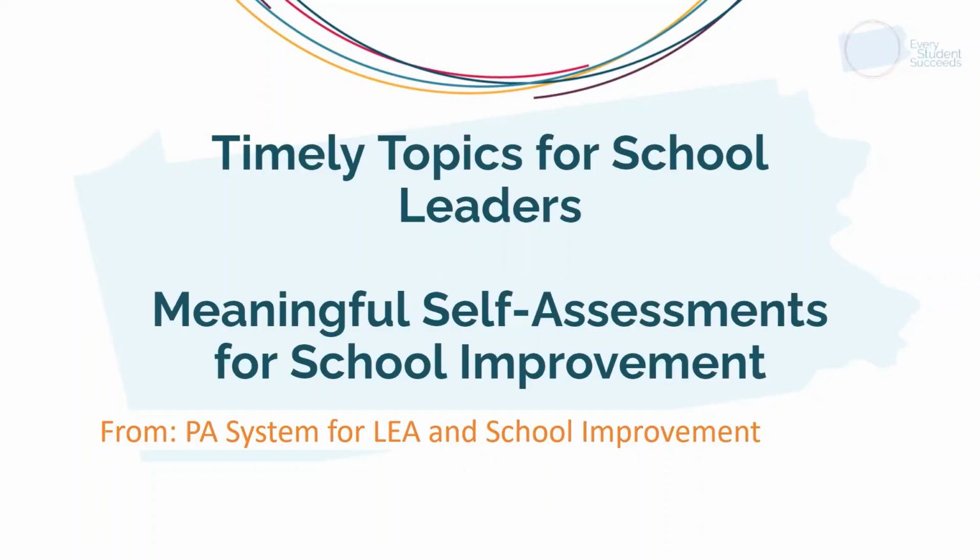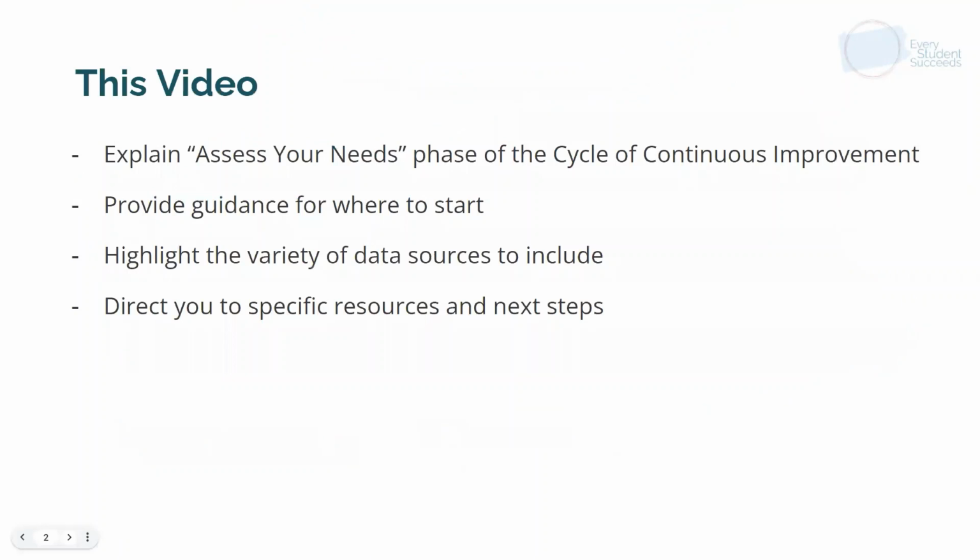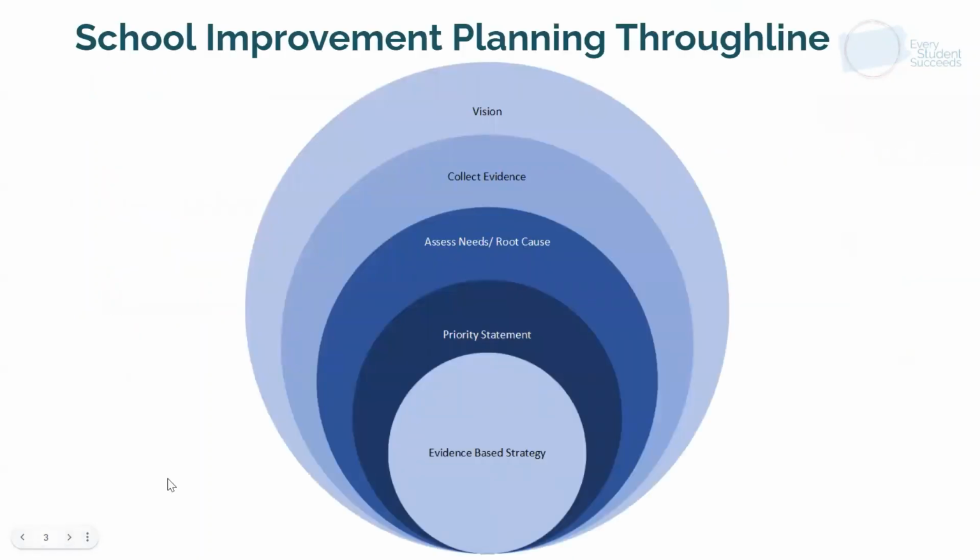Today's Timely Topics for school leaders is focused on meaningful self-assessments for school improvement. During this video, I'll explain the Assess Your Needs phase of the cycle of continuous improvement, provide guidance for where to start, highlight the variety of data sources to include, and I'll direct you to some specific resources and next steps. Before we do that, I want to bring us back to the school improvement planning through line so you can see where the needs assessment fits in throughout the process.